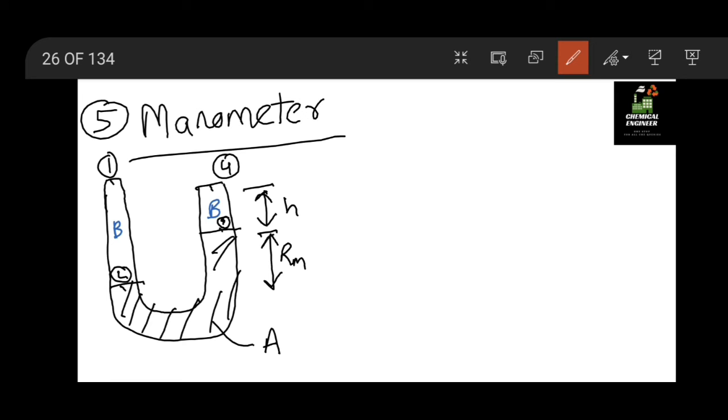We will start from point 1. As we move down the pressure increases.